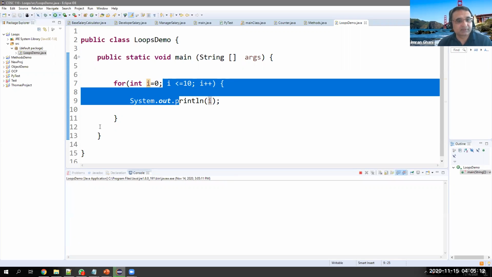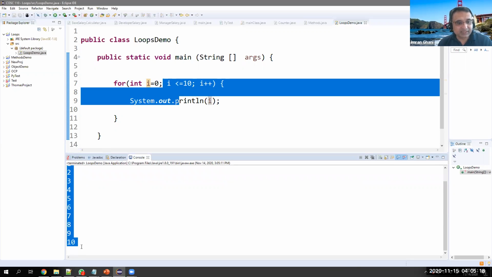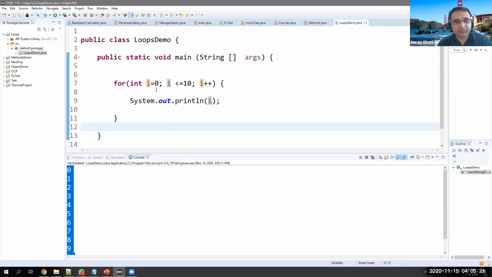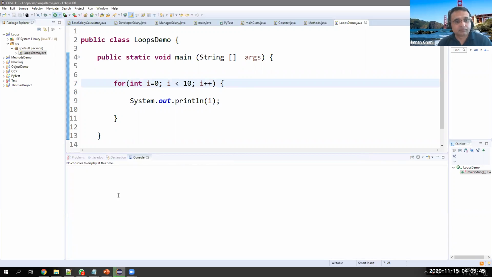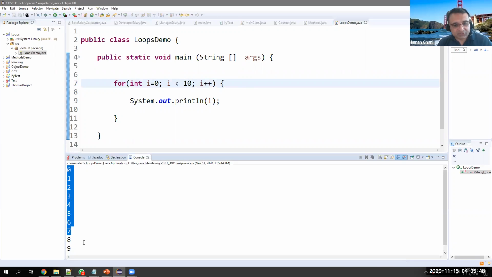So let's see what's printed. Save it, run it. This time we are having from 0 to 10. Okay, 0 to 10. Why? Because we started from 0. If I say, no, don't start from 0, start with 1, I can change it here. So now you see it is no more 0, it's 1 to 10. Or I can still keep it 0 and I say less than 10. So this time we have 0 to 9, because we start from 0 and we go until 9. So it means we want to print 10 numbers.